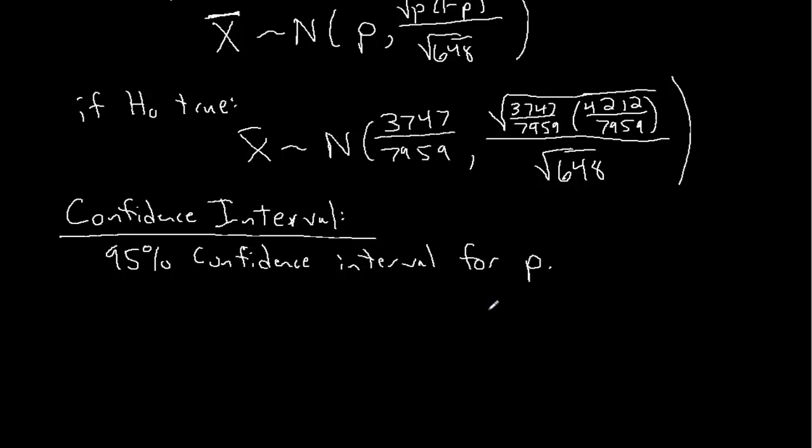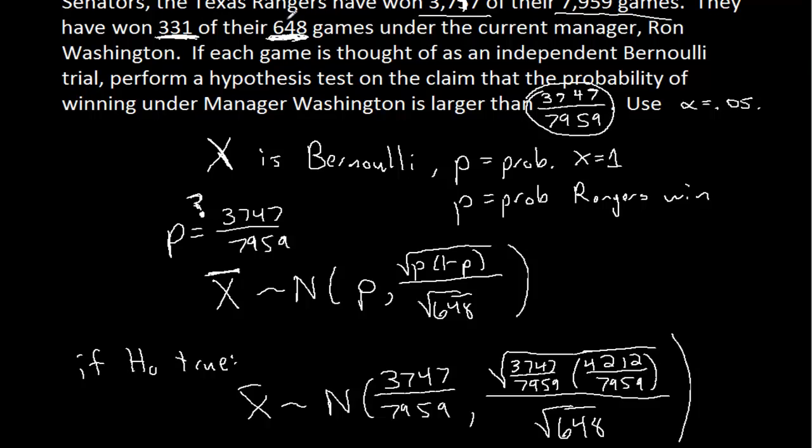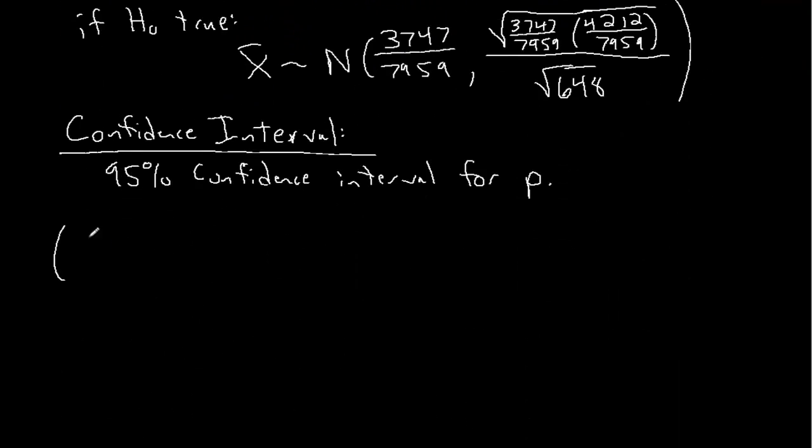For p, the parameter of the Bernoulli random variable. Well, we've seen, you've done several examples, you've seen that the endpoints of that confidence interval are 1.96 standard deviations away from the mean. That's the magic number. So our confidence interval is going to look like the sample mean that we observed, which was 331 out of 648. So it's going to be 331 over 648 minus 1.96 times all that, the square root